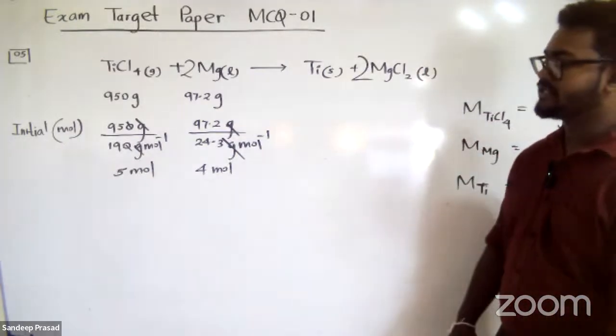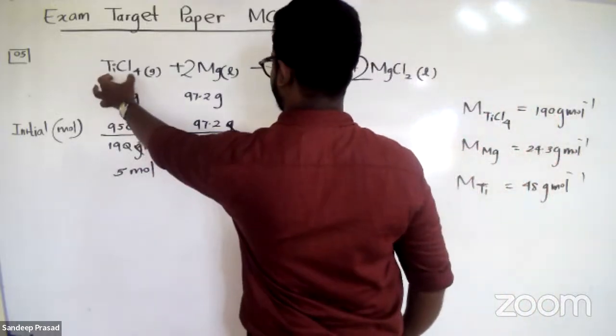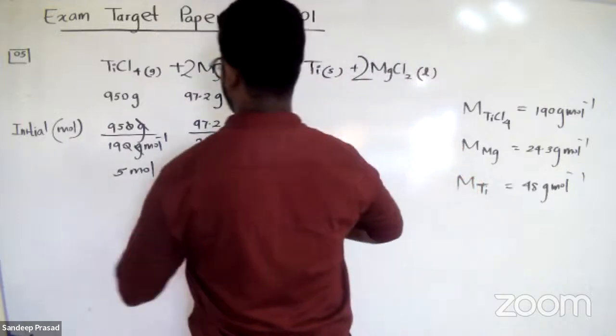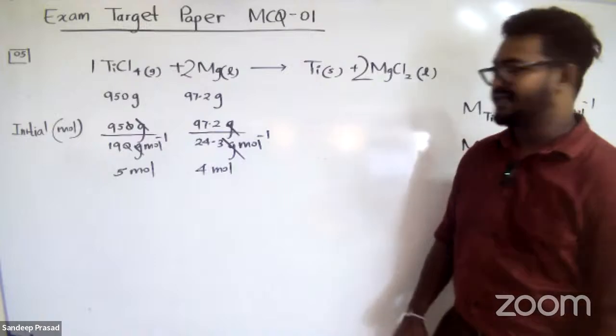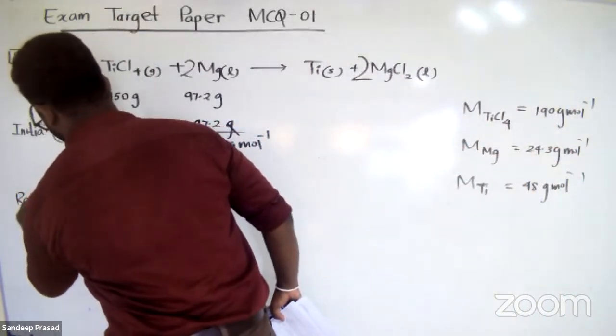So, according to the reaction stoichiometry, what is the stoichiometry between titanium tetrachloride and magnesium? The reaction stoichiometry is 1:2. Then we can find out the reacted and the formed amounts.